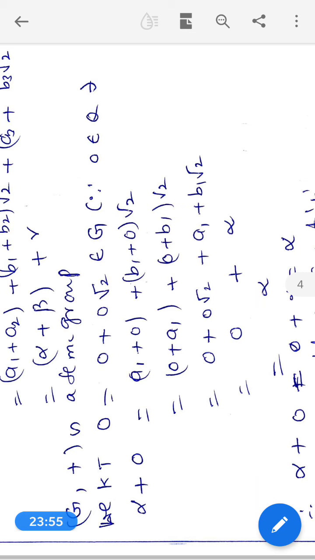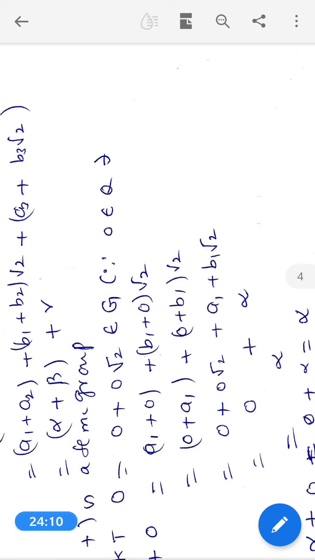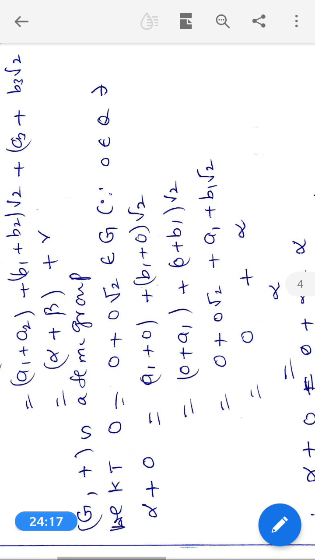That's why, what is a plus b root 2, can be chosen 0 for a comma b belongs to Q. If a comma b is equal to 0, then G also has 0. Therefore, 0 is equal to 0 plus 0 root 2. 0 belongs to Q. Therefore, 0 plus 0 root 2 also belongs to G.